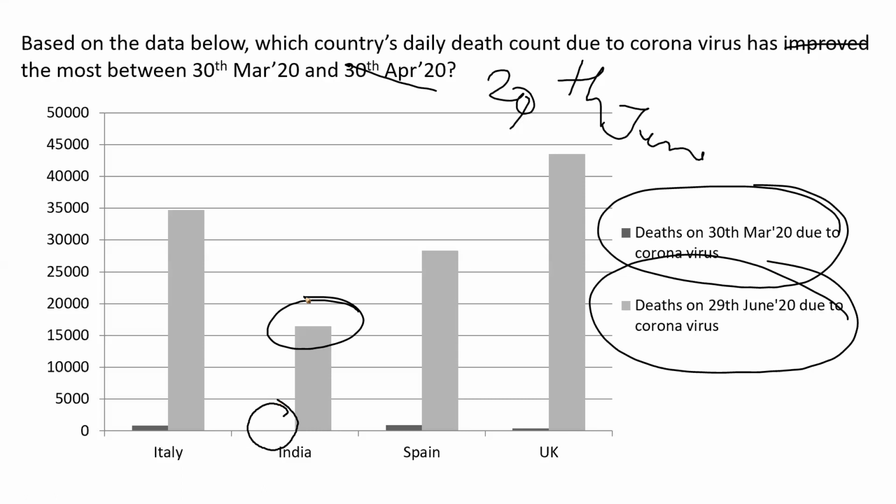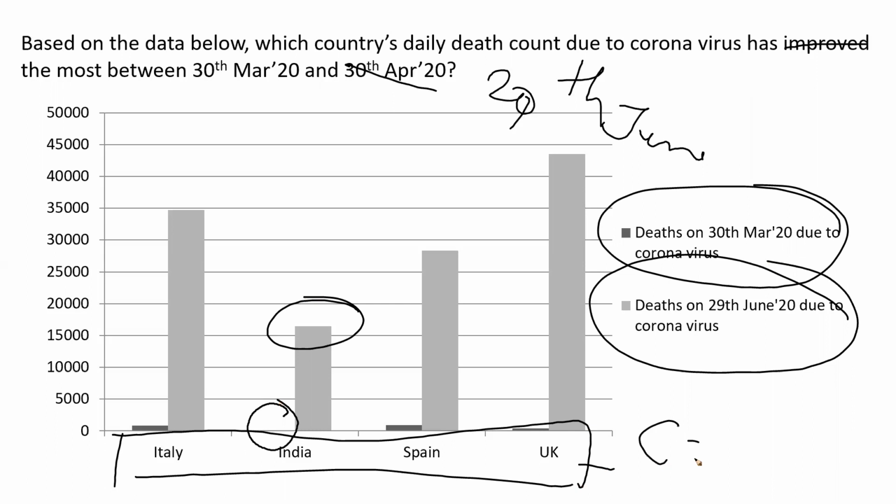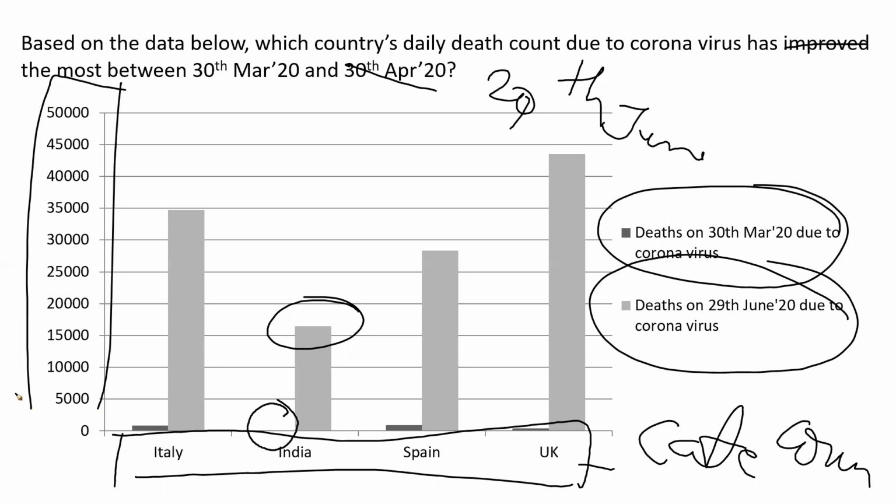Now it's a category, right? India, Italy, Spain, UK, these are categories. It's categorical data, which is nothing but a country. And this is the deaths, which is numerical data, or I can say quantitative data, or a fact or a measure. So I can clearly see that in almost all the countries, there is a very huge rise in the deaths over the period of time.